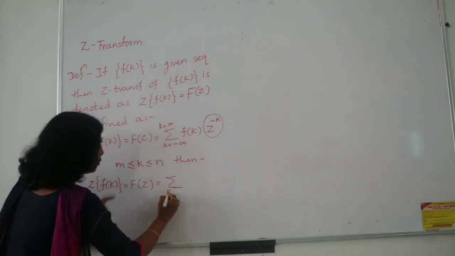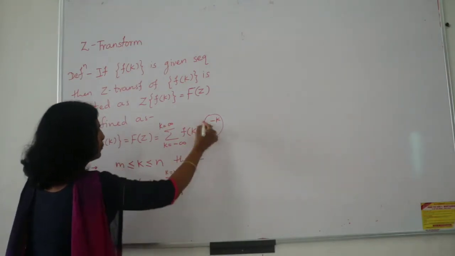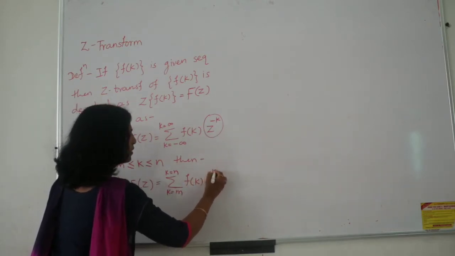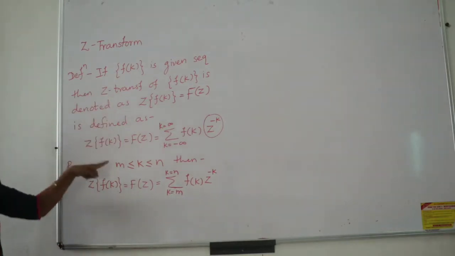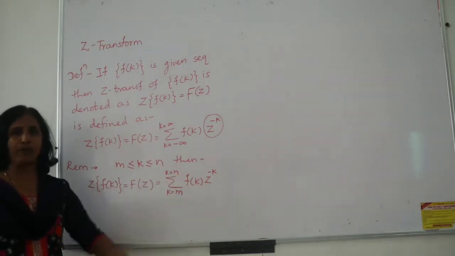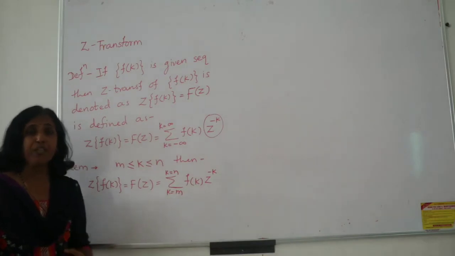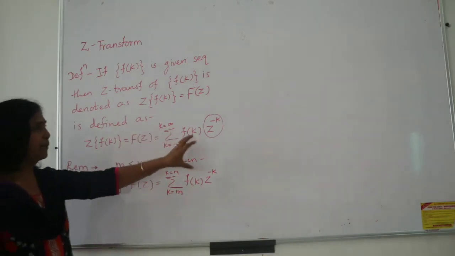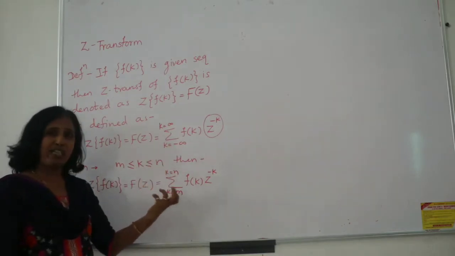So here k goes from m to k is equal to n, and the basic definition remains the same, f of k z raised to minus k. Then this series, this formula, has an ROC that you have to find out according to what type of function f of k is given to you. Now let us work out some examples, to see how to apply the definition and how to find the ROC.